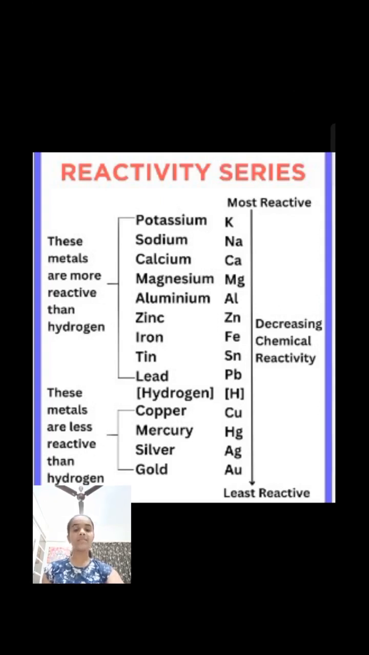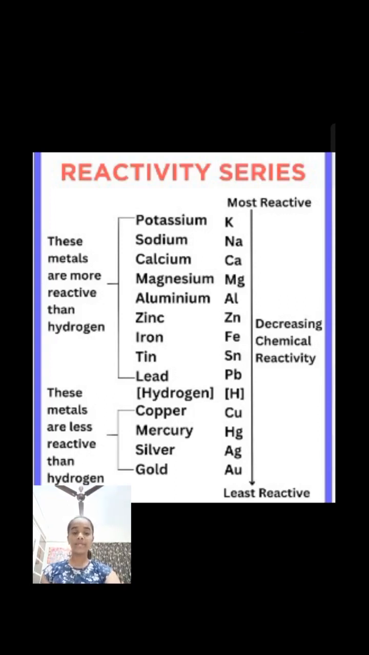Now let's see displacement of hydrogen from dilute mineral acids by metals. Metals which lie above hydrogen in the activity series displace hydrogen from dilute sulfuric and dilute hydrochloric acid. The reactions of mineral acids with potassium, sodium and calcium are highly exothermic and explosive. Metals such as magnesium, aluminium, zinc and iron react with mineral acids at ordinary temperature and liberate hydrogen gas along with the formation of corresponding metal salts.